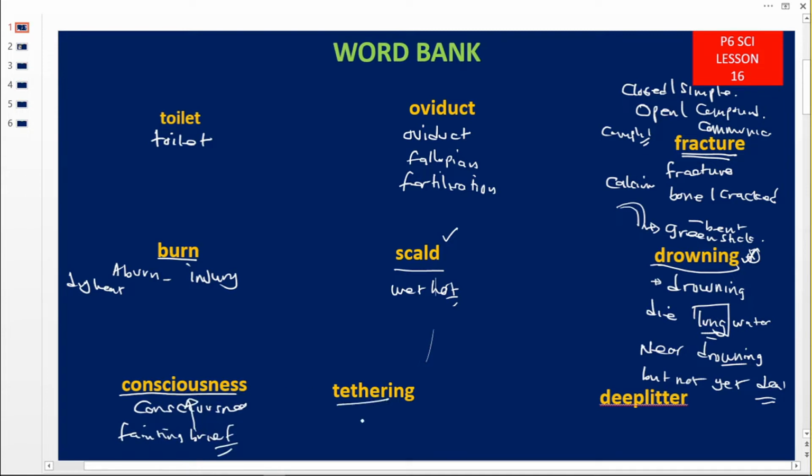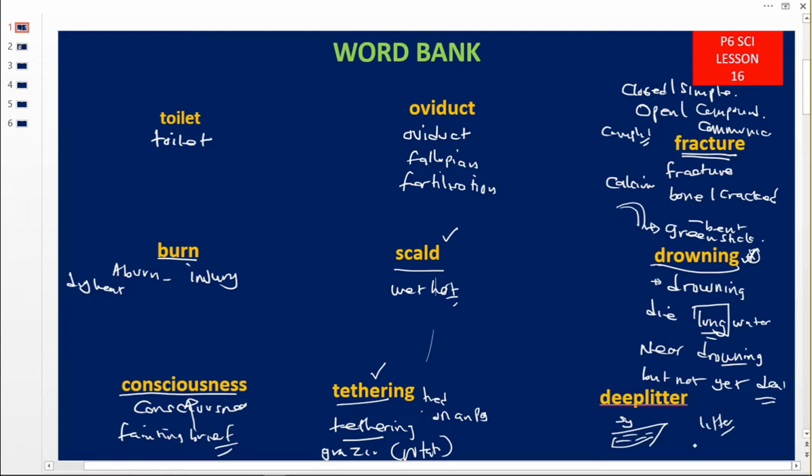Then we have the second last word, which is read as tethering. Tethering is a method of grazing animals, and is under what we call rotational grazing. The animals are tied on a rope and a peg. So this is tethering. Deep litter is a system of keeping poultry indoors, whereby the floor of the poultry house is covered with litter.